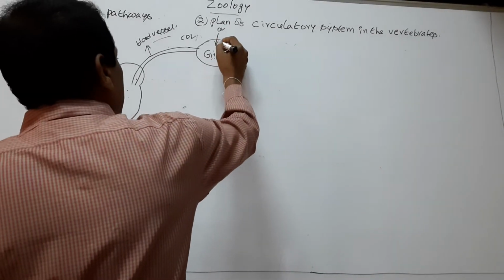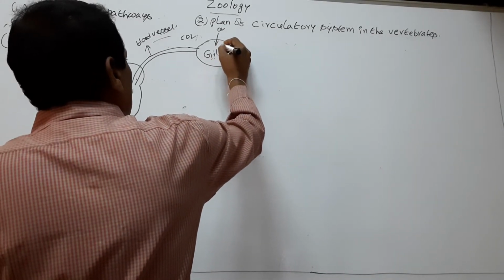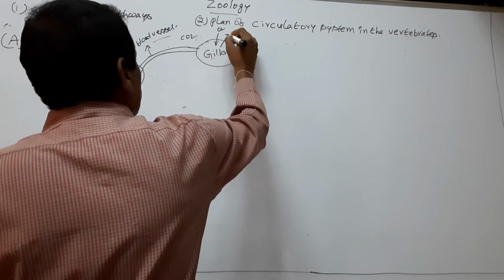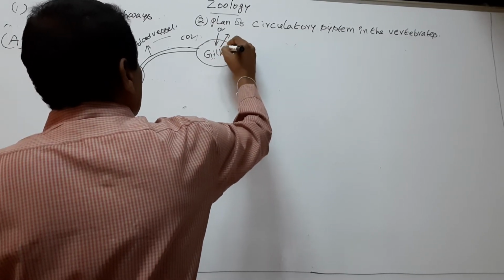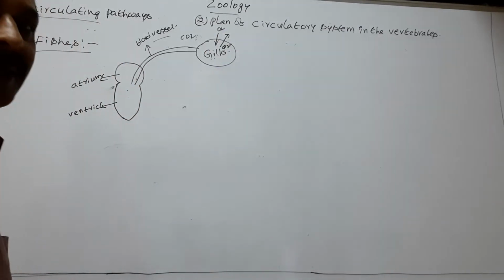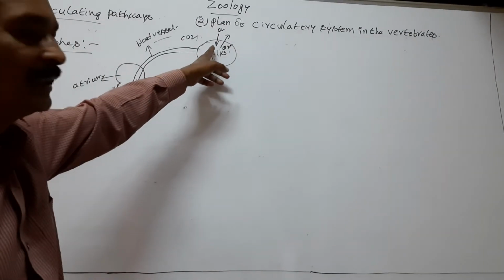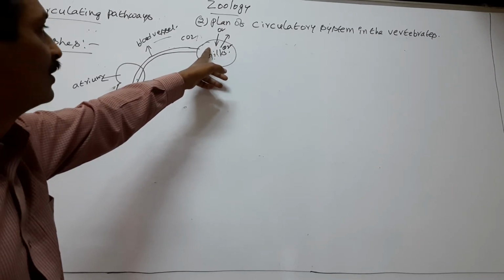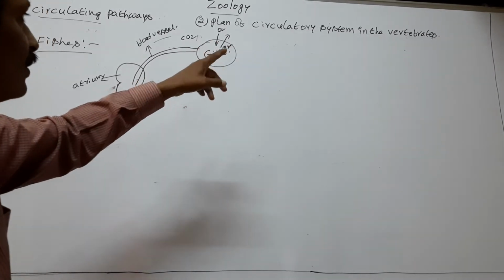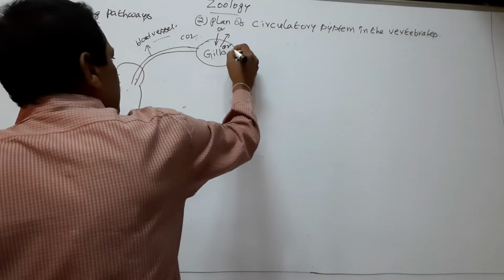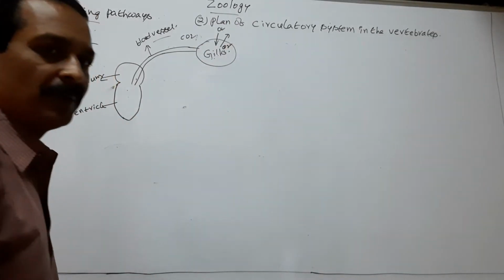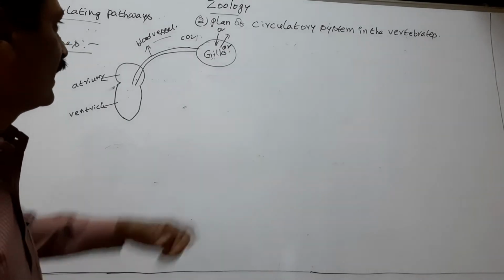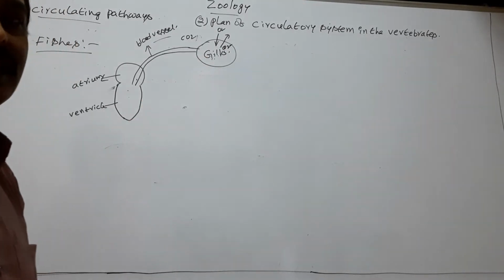At the same time, the CO2 from the blood of gills diffuses into water. So respiratory gases are exchanged in the gills. Now this blood is oxygenated blood. So gills possess oxygenated blood.